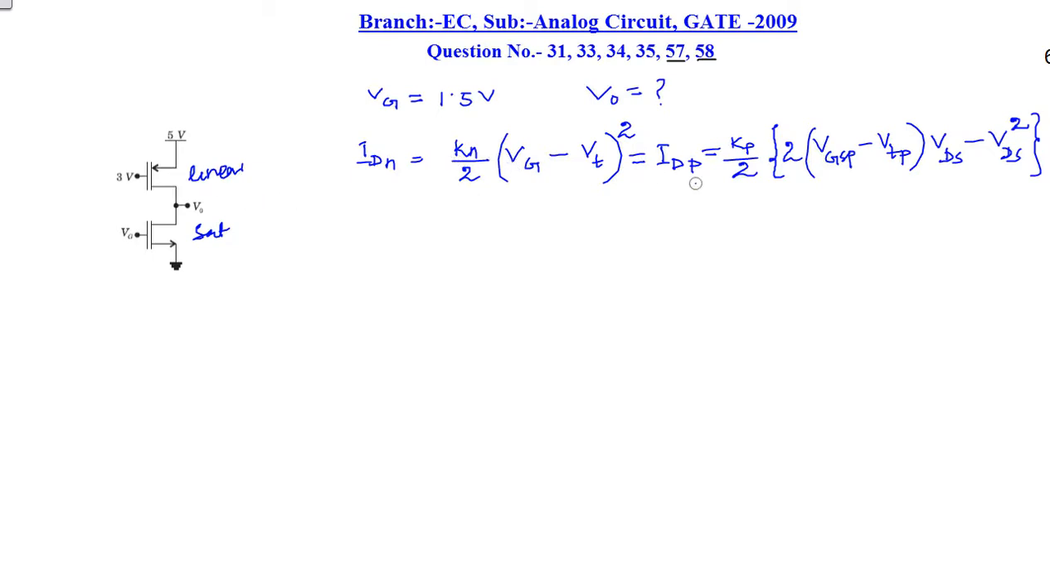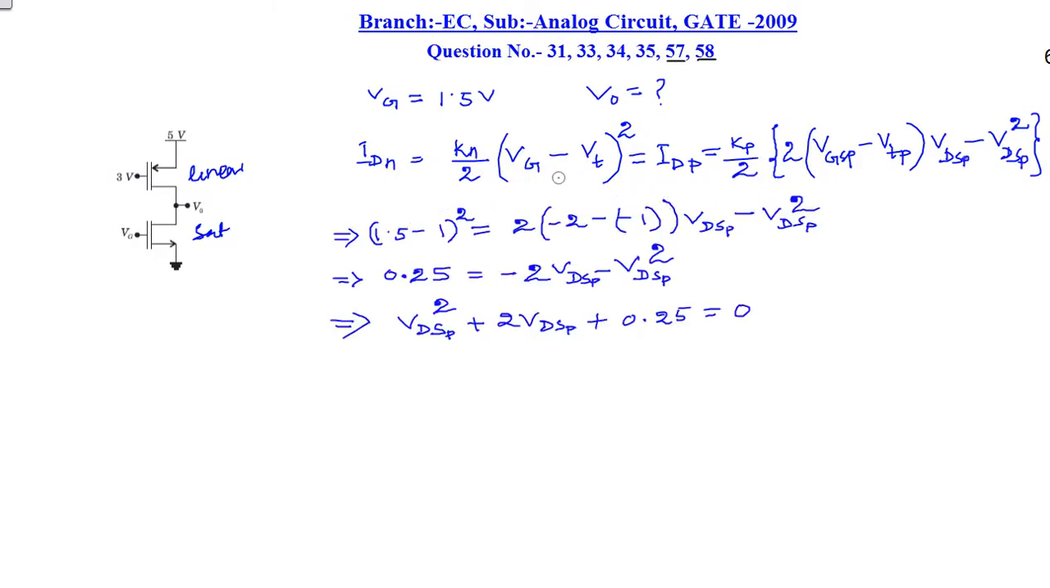Now Kn and Kp values are given, Vg is given, Vt is given. We have to find out the VDS value. All the values are given except VDS, so we can find VDS by putting in all the other values. Here Kn and Kp will get cancelled. So by putting all the values, (Vg equal to 1.5 volt minus 1) whole square equals 2 into (VGSP, that is minus 2 volt, minus 1) whole into VDSP minus VDSP whole square. After simplifying this, we will get a quadratic equation in this form.